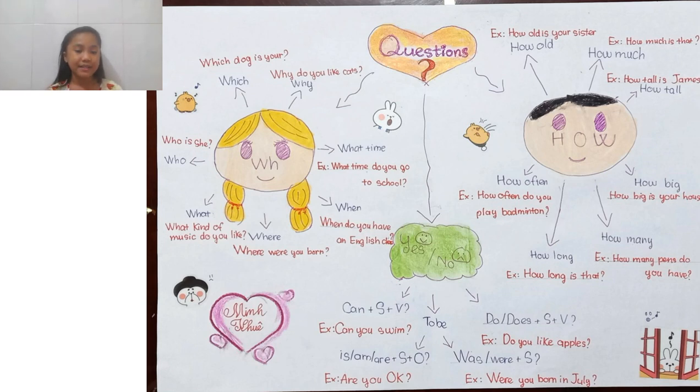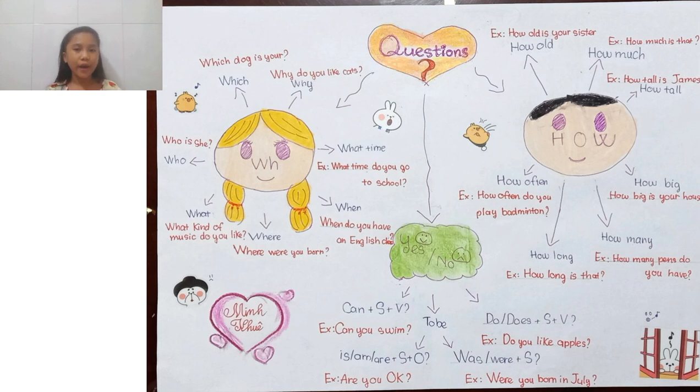First, we have what. We have an example question with the word what, like: what kind of music do you like? The word what can be added to some other words to make other kinds of WH question words, like what time. We'll see that part next.